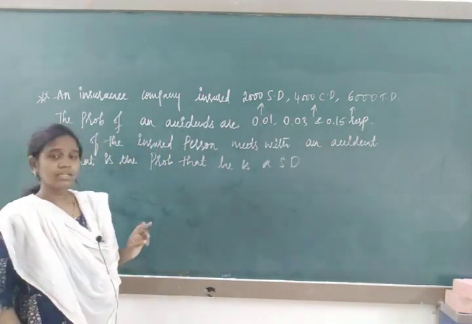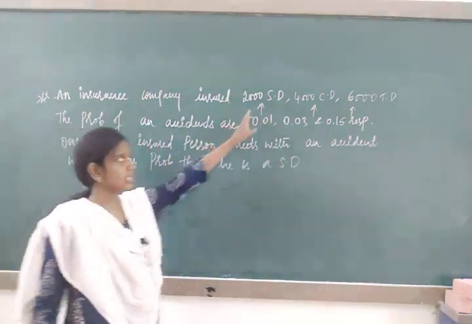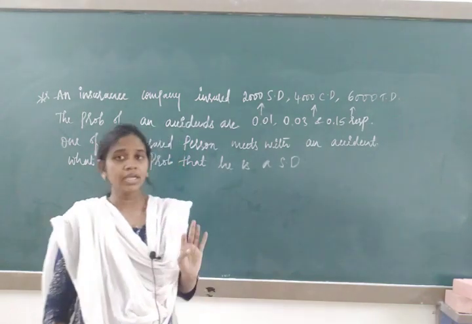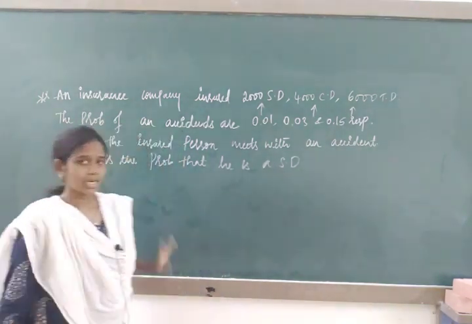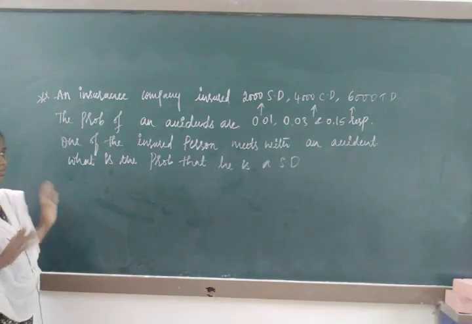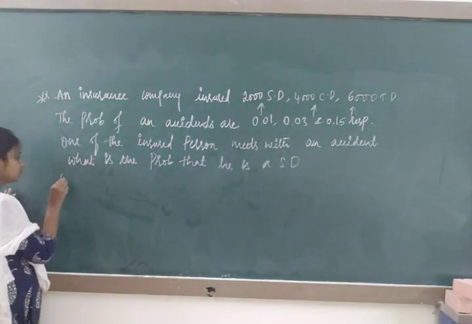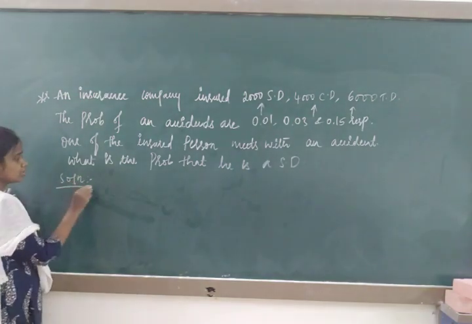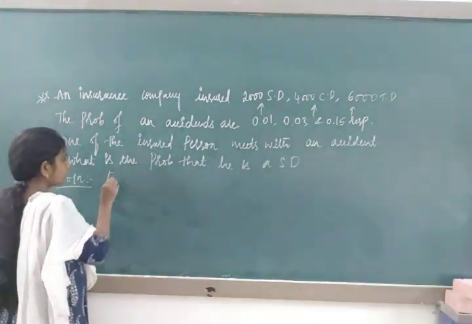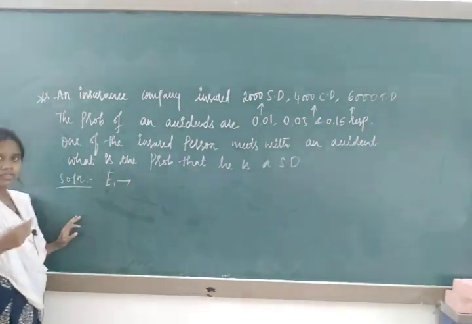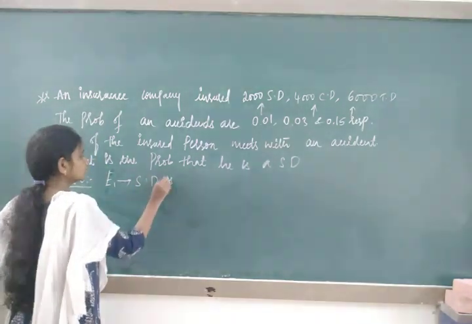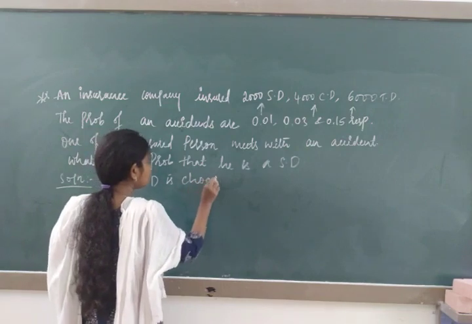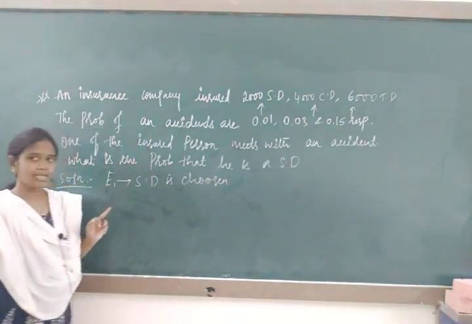It means three events are possible: E1 for scooter driver, E2 for car driver, E3 for truck driver. First write down whatever you know of the concept. Solution. E1, what will we take? Scooter driver is chosen.